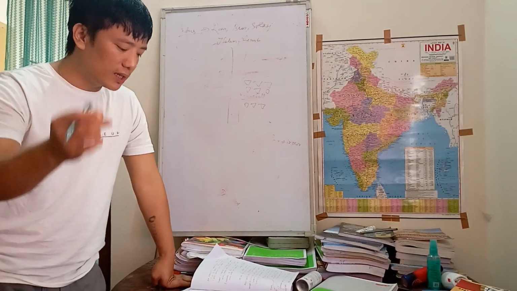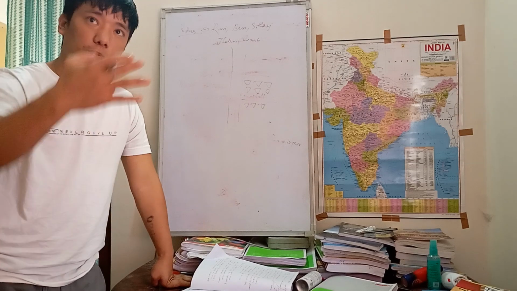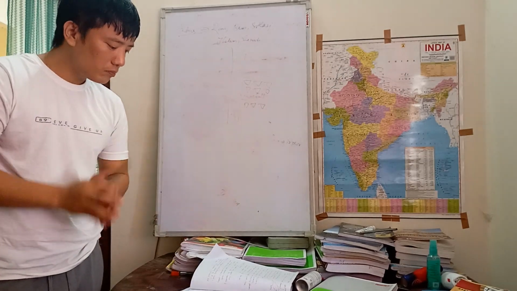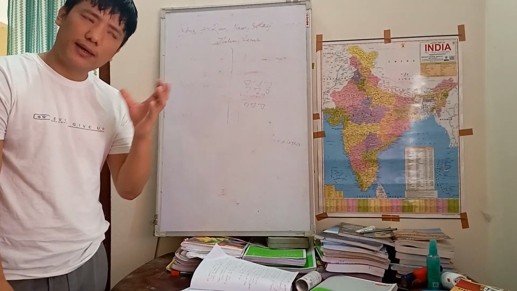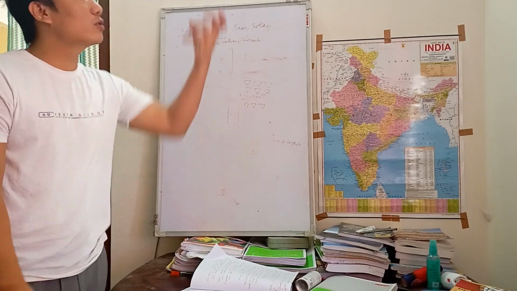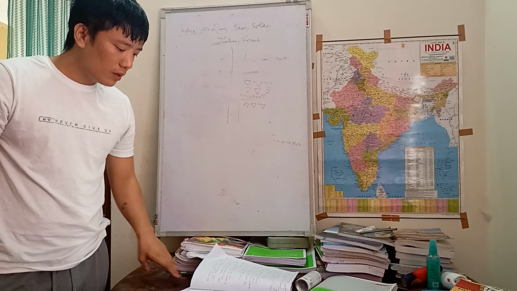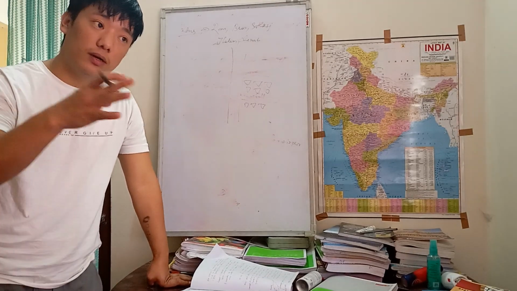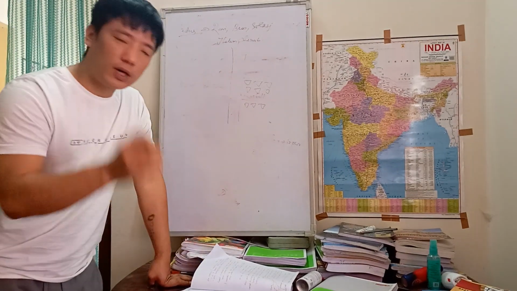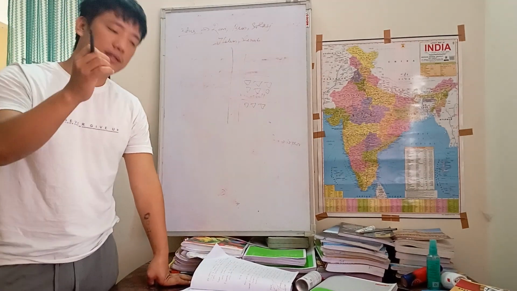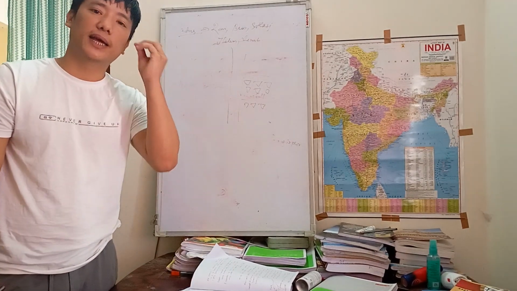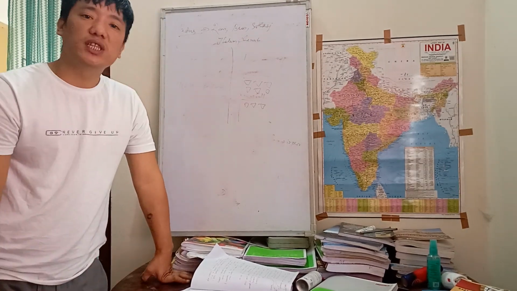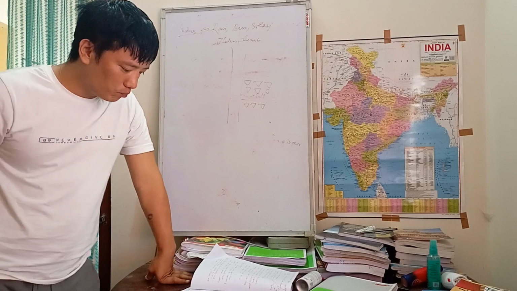The evidence of Pasupati Mahadev was also found in the Harappan site, and the Harappan people were tree worshippers. They used to worship the tree, as well as the one horn unicorn seal. Because of this one horn unicorn seal evidence, we can say that they even used to worship the animals.